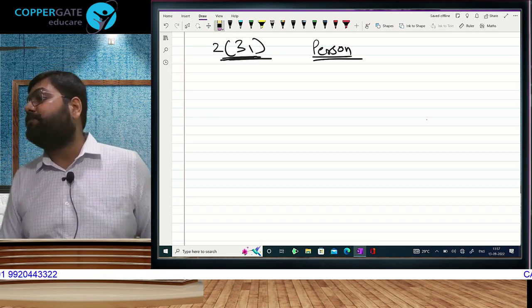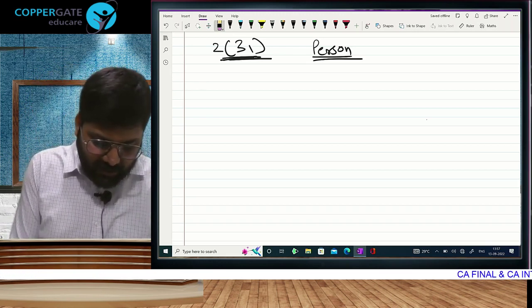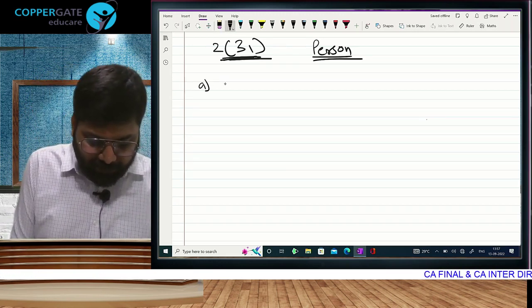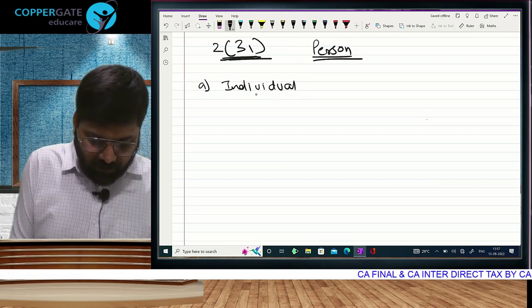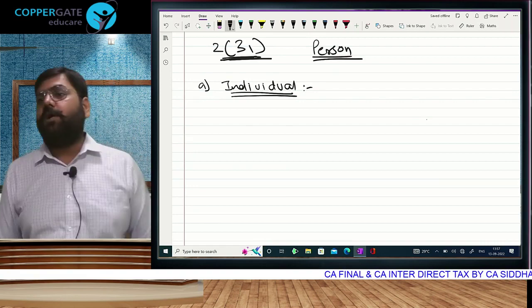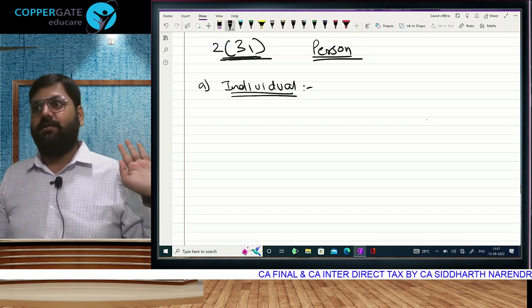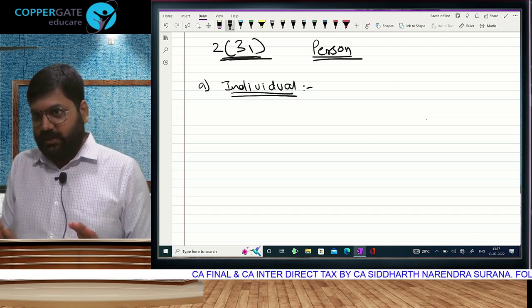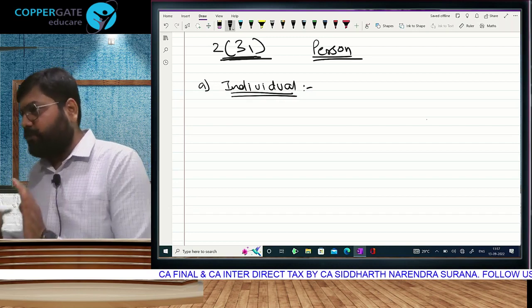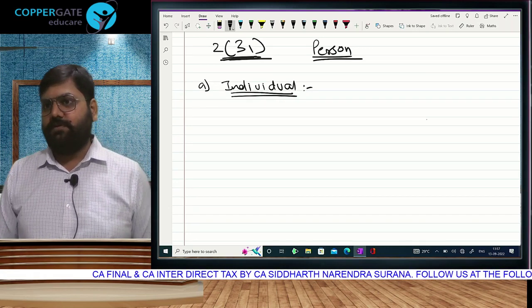7 types of people are required to pay tax. And ladies and gentlemen, we are only the first point here. If you were thinking all of us, bas ho gaya, no, it's not done. We are only the first point. All of us here in this classroom are only the first point of the people liable to pay tax, responsible to pay tax. Individual.